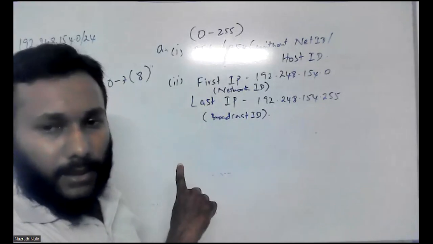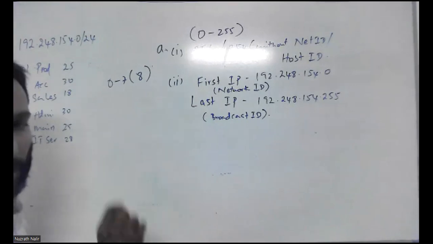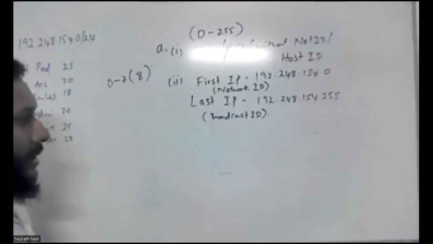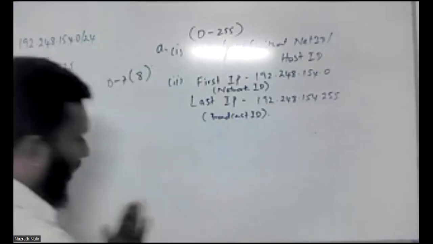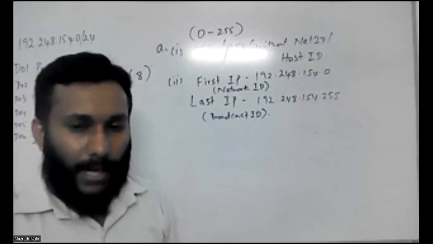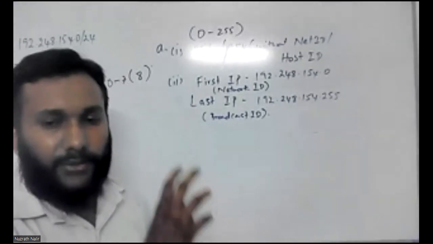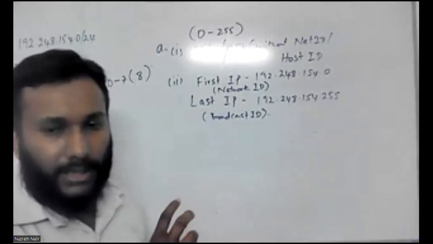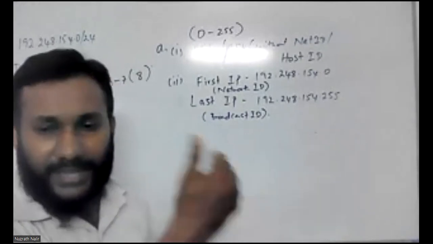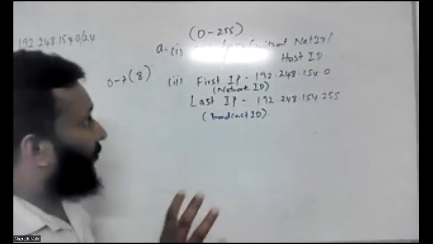You can take a snapshot or write it down, then it will be easy for me to explain. Actually, I'm going to explain about the subnet masks. From the subnet masks only, you can allocate the bits for the subnetting. Let's see.